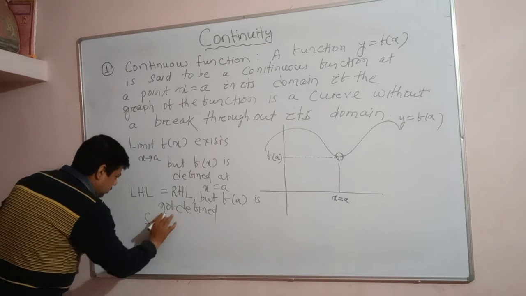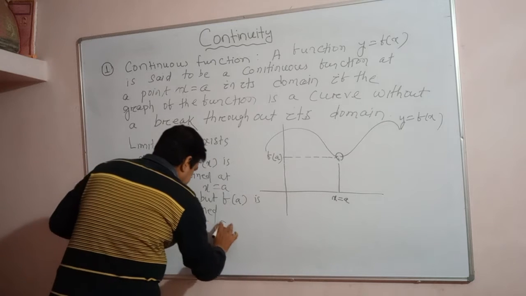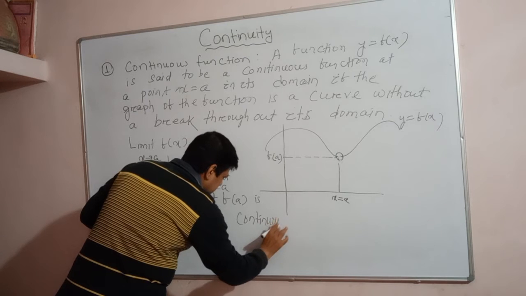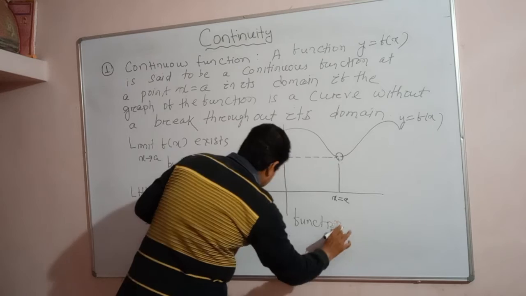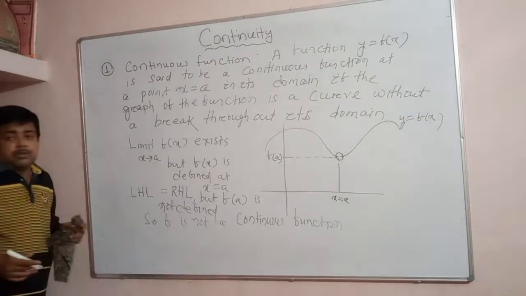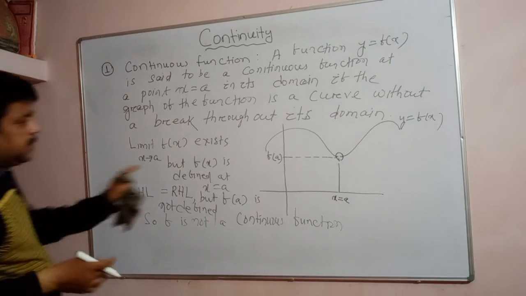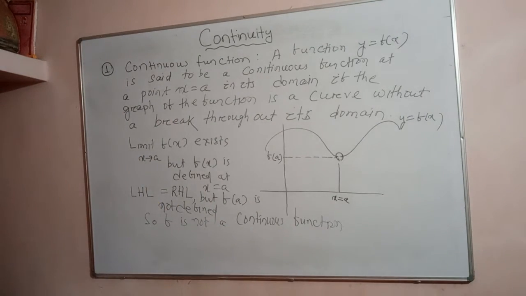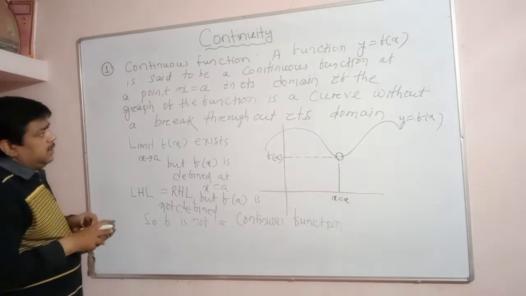So f is not a continuous function. Understand or not? Is this point clear? The function f is not defined at this point. So can you note down here? You may note down this one. Shall I erase it?